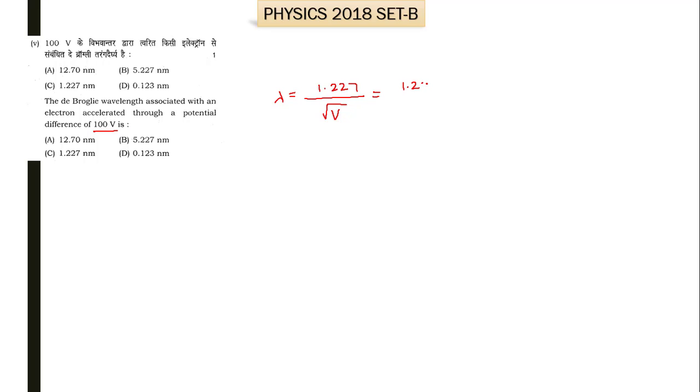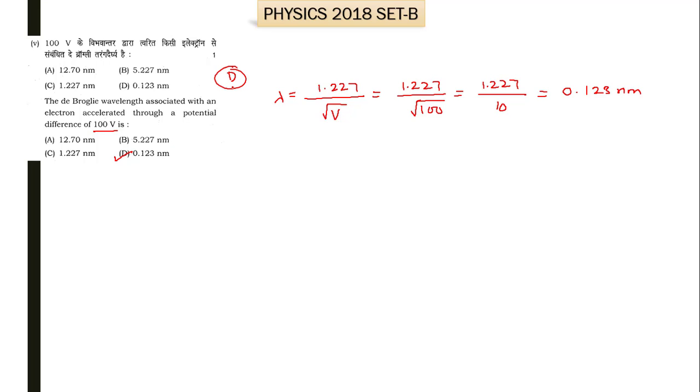So we can simply write 1.227 divided by the square root of 100. Solving this, we get 1.227 divided by 10, and this comes out to be 0.1227. Let us see if it is given here or not. Yes, it is here. So D is the right option for the fifth part of question number 1.